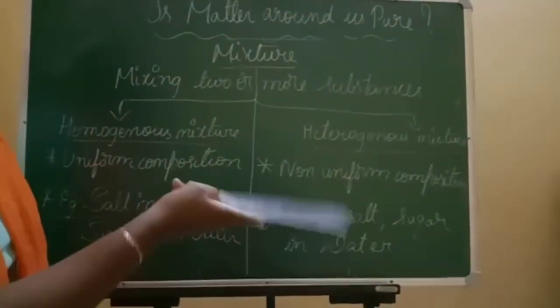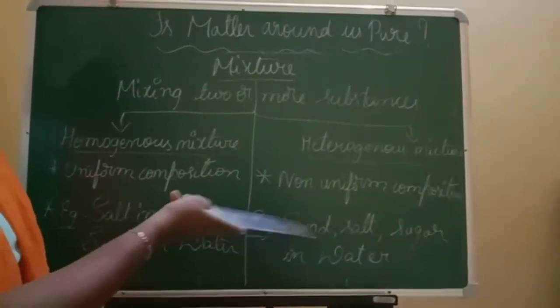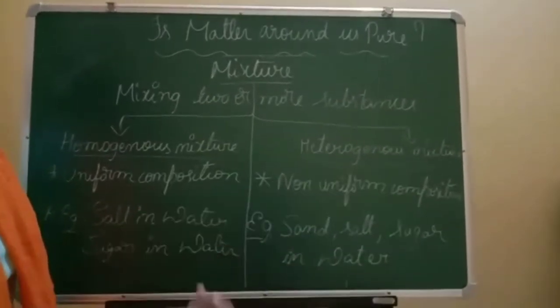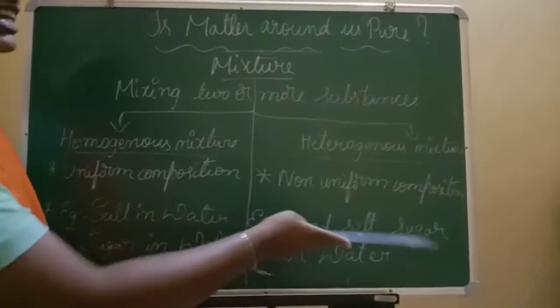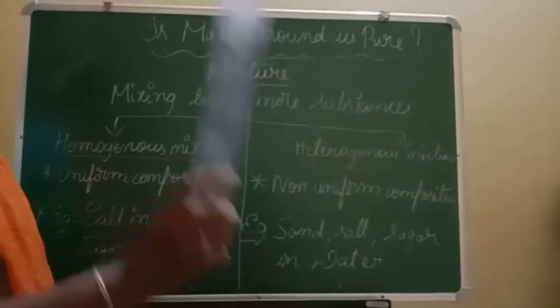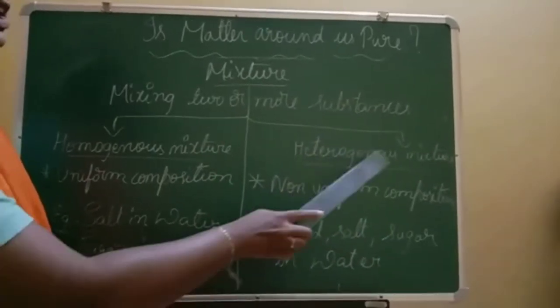So is it the same? No, it is not the same. Why? Because 1 spoon of this, 2 spoons of this, 3 spoons of this. Is it the same? No, it is not the same. So here there is a non-uniform composition. This non-uniform composition takes place only in heterogeneous mixture.